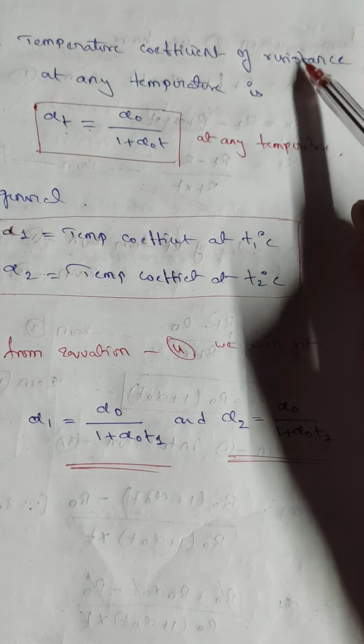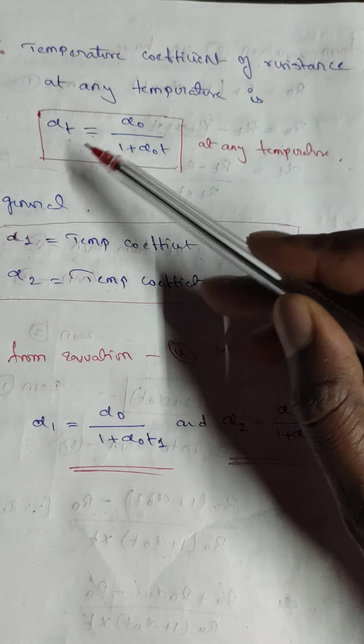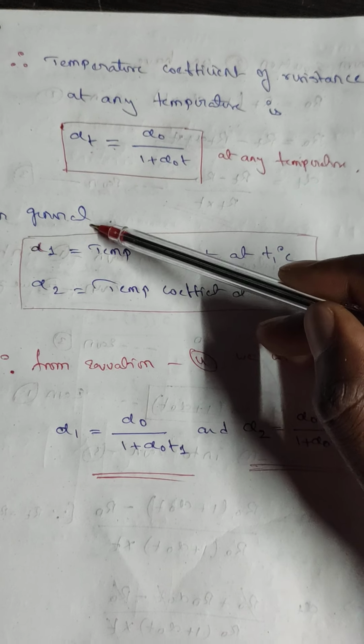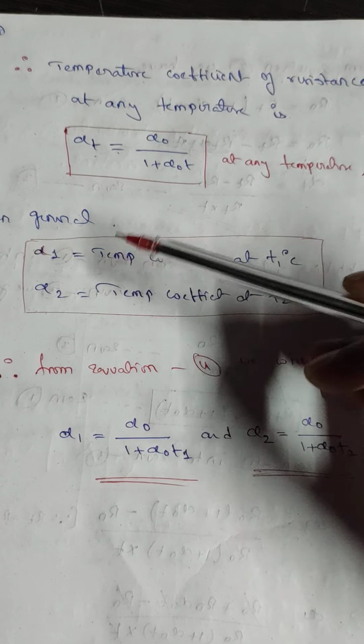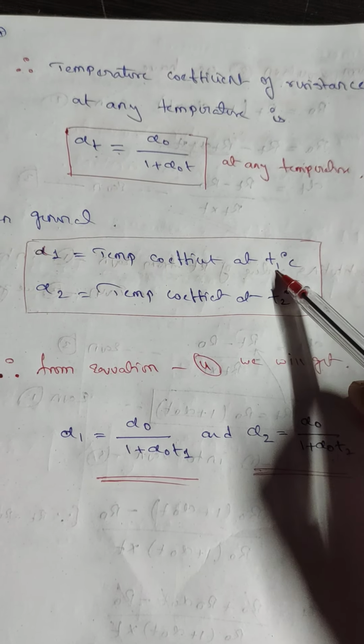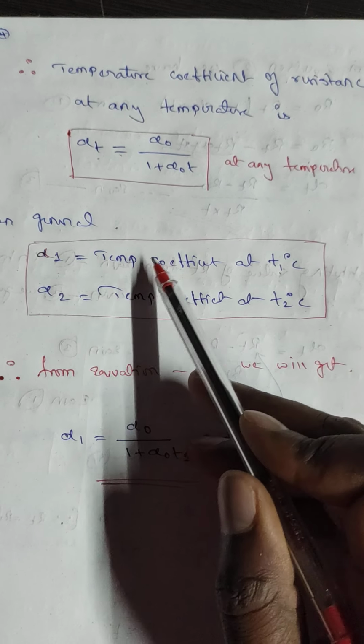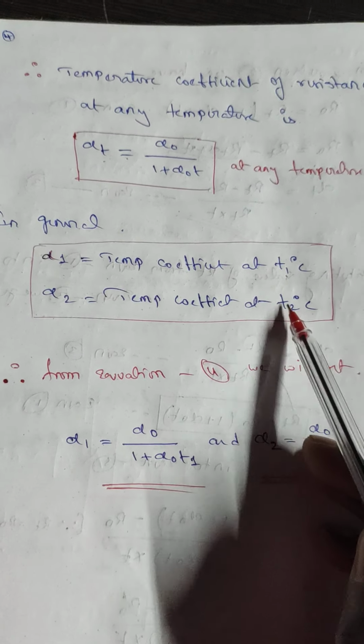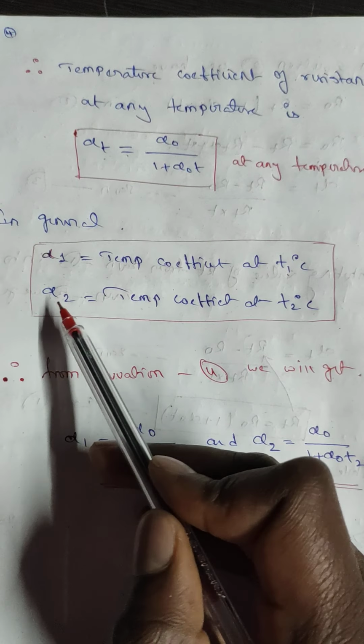The temperature coefficient of resistance at any temperature is alpha T equal to alpha naught by 1 plus alpha naught T. In general, the temperature coefficient at T1 degrees Celsius is alpha 1, and at T2 degrees Celsius is alpha 2.